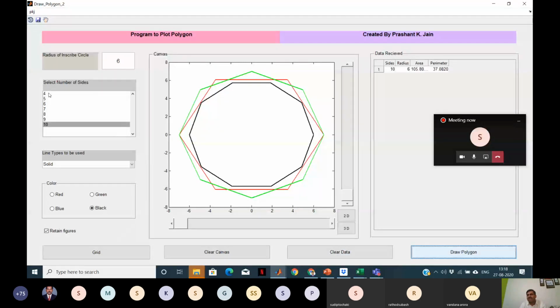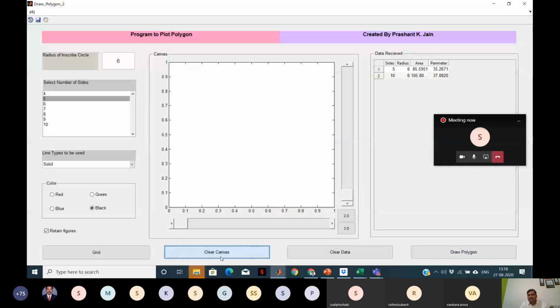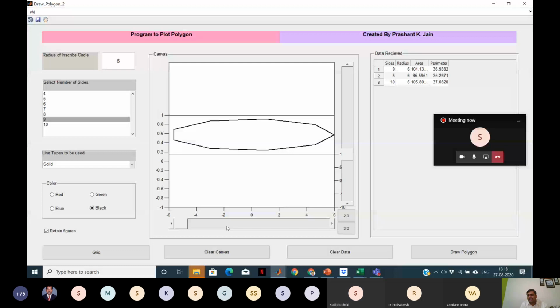So say for example 4, it is calculating area, radius. So this is for research purposes, meaning whatever we want, we can think about and how we can utilize in MATLAB. You can clear the canvas, you can draw a new thing, right? And then you can have this rotation. It's beautiful, sir. You see it.